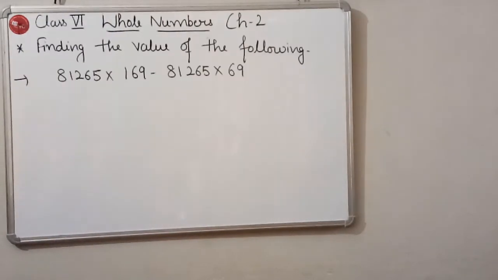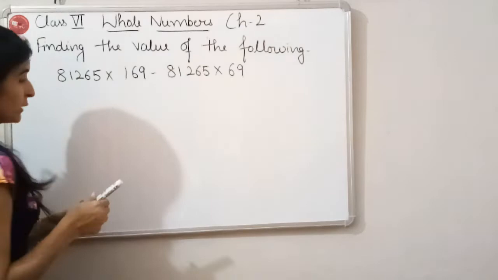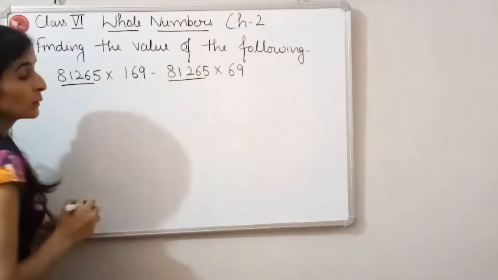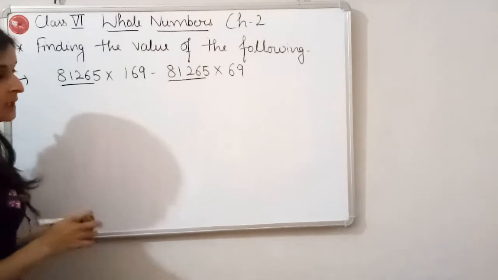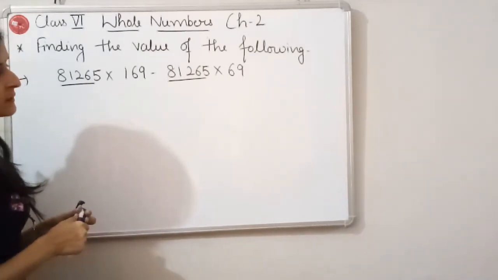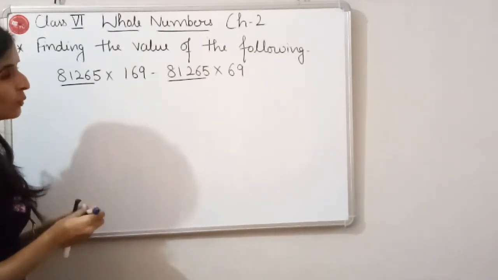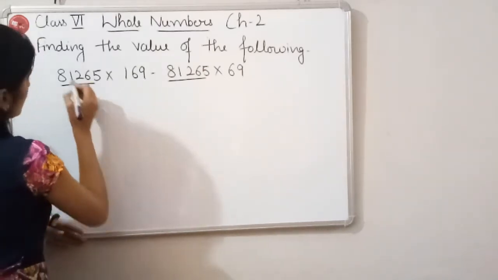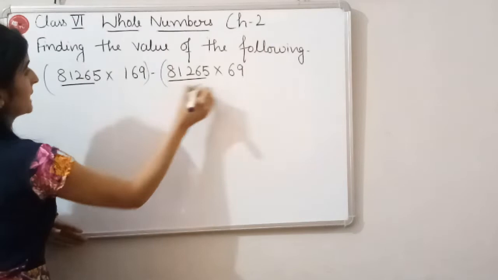Next is finding the value of the following. So children, can you all see this 81265 and 81265 two times? Yes. This 81265 is coming two times. So can we take it as a common number? Yes, because this is a term and this is a term.